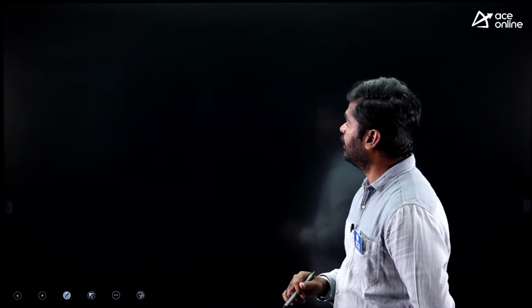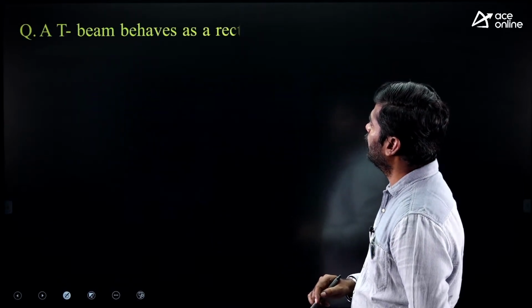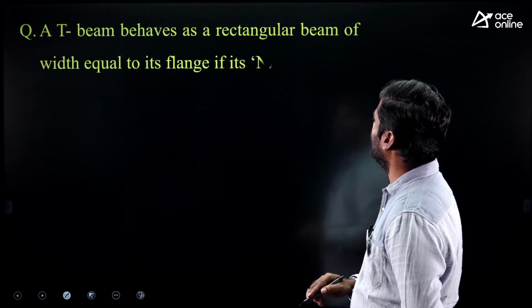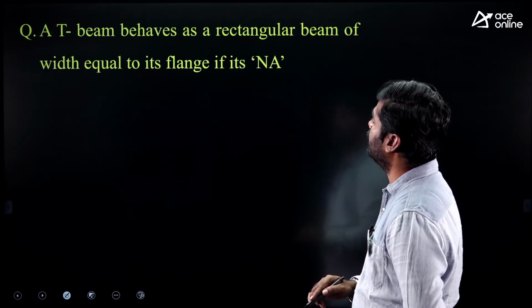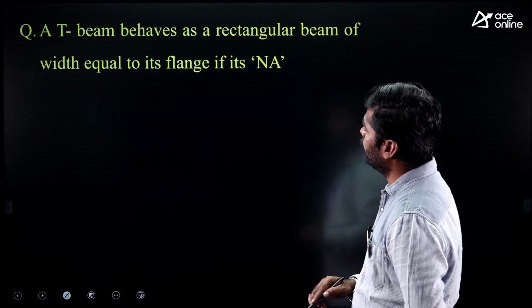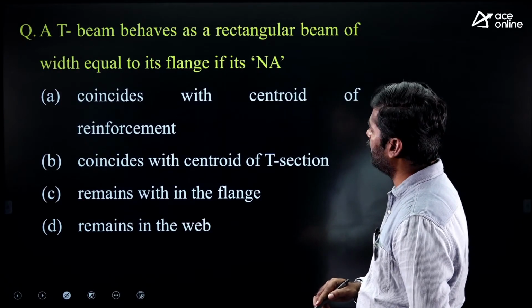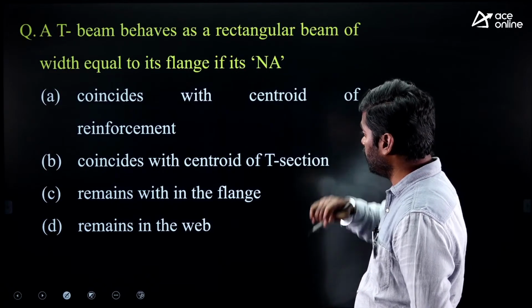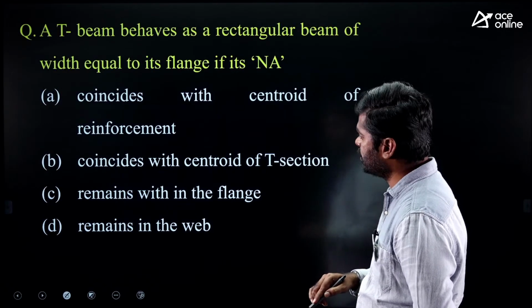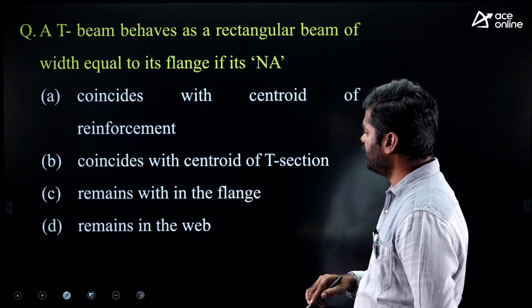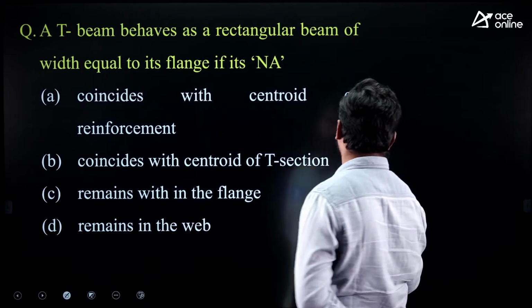Next question. A T-beam behaves as a rectangular beam of width equal to its flange if its neutral axis, options given: A, coincides with the centroid of reinforcement, B, coincides with the centroid of T section, C, remains within the flange, D, remains in the web.